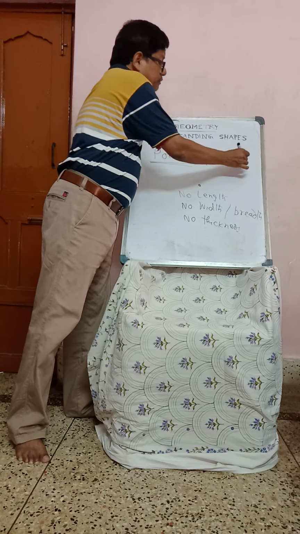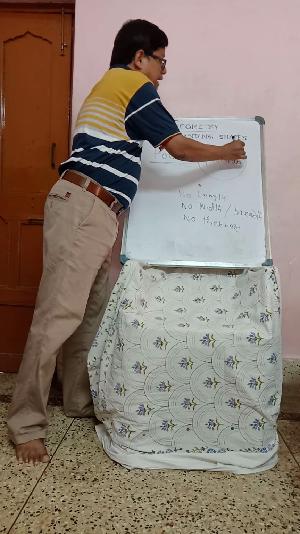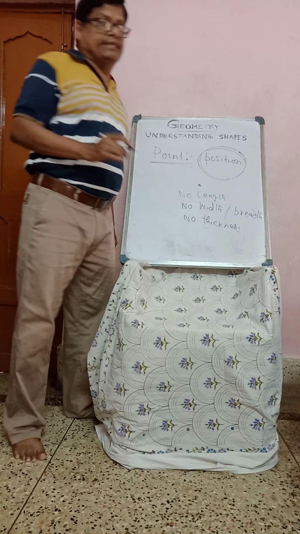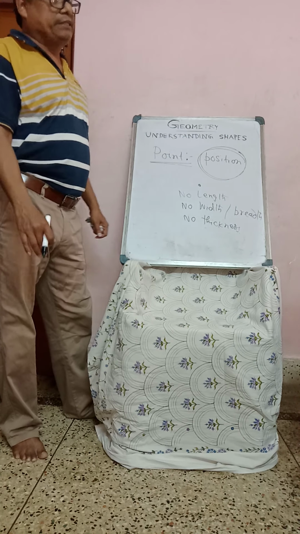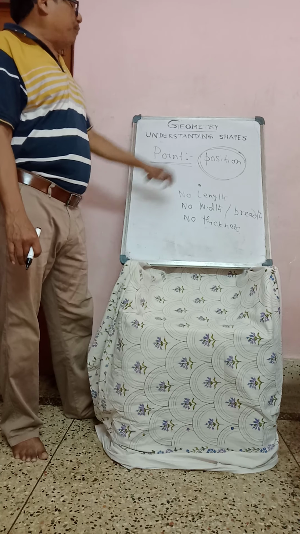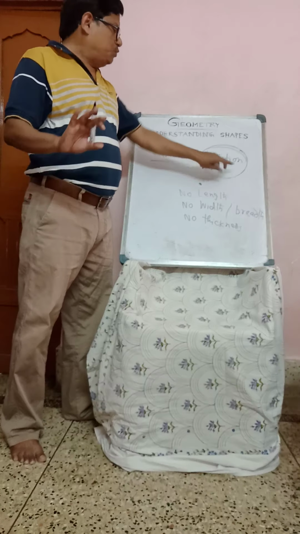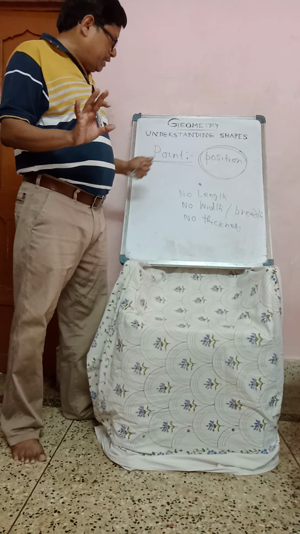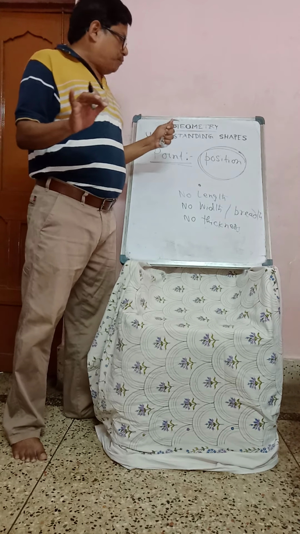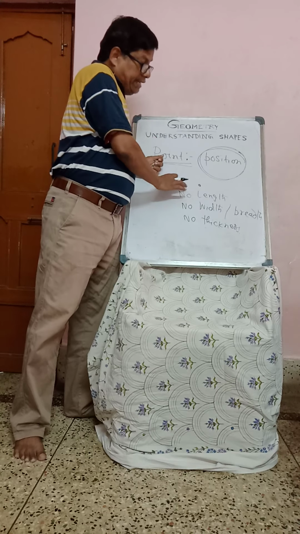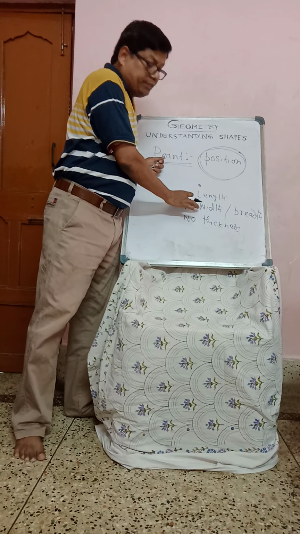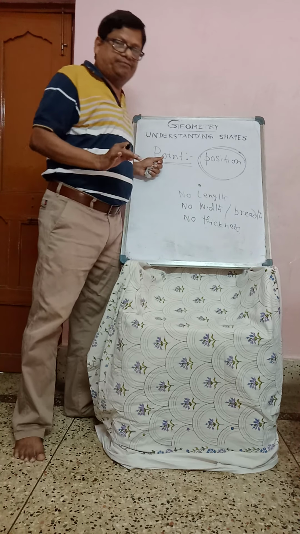Position means the distance from the x-axis and the distance from the y-axis of any point, one is abscissa, the other is ordinate. We will learn later, not now. So this is the point: it has position, no length, no breadth or width, no thickness.